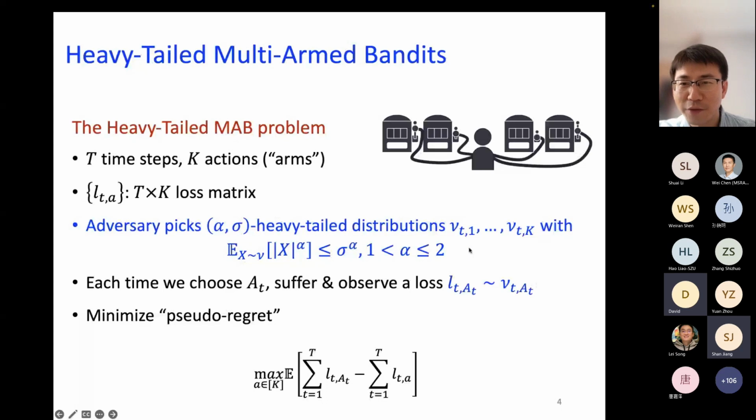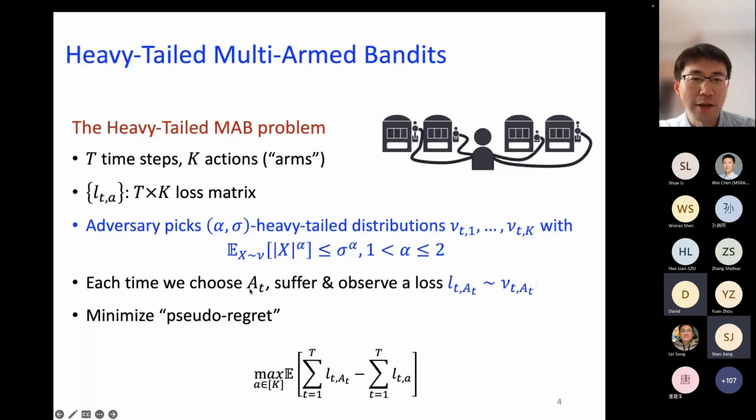That is, if we pull an arm A of t, then its loss is generated from this particular distribution nu of t of A of t. And we only constrain this distribution to be such that its alpha-th moment is upper bounded. And here alpha is something that is greater than 1 and less than or equal to 2. So in a sense, if alpha is not really 2, it's something smaller, then you may end up having a case where your second moment is not bounded.